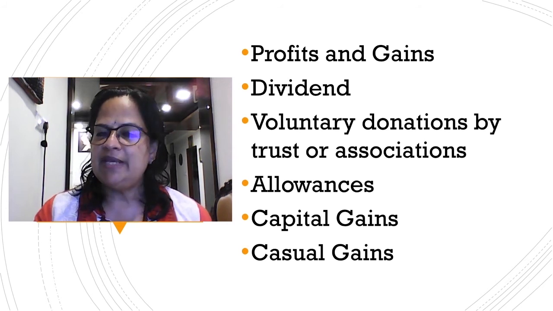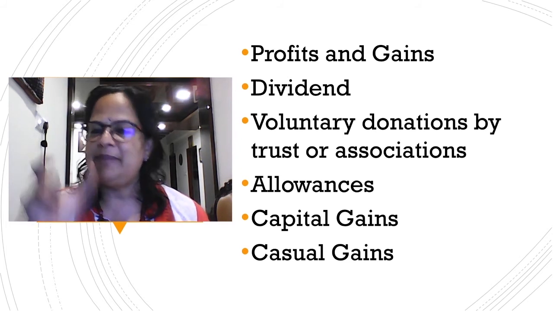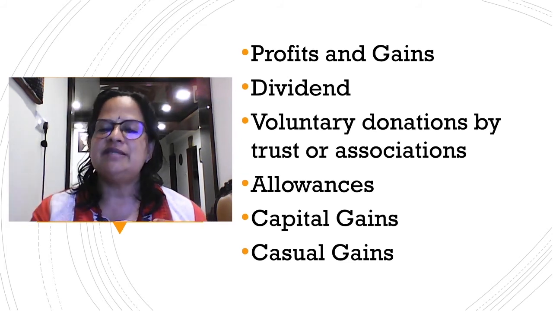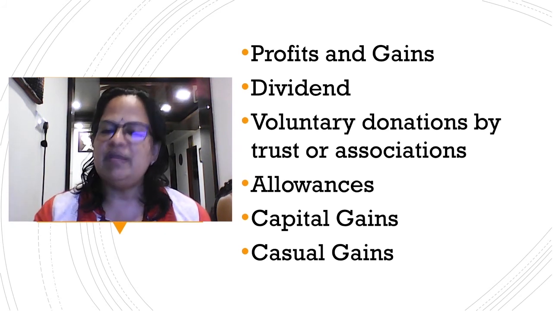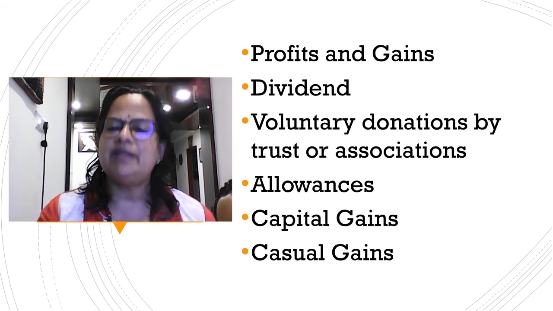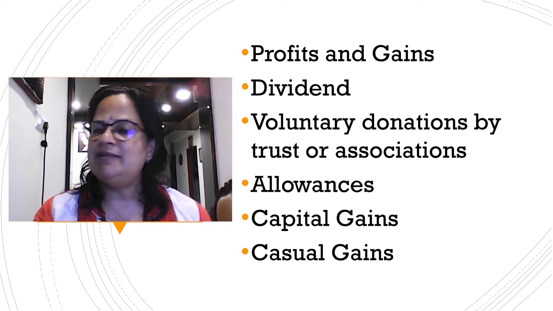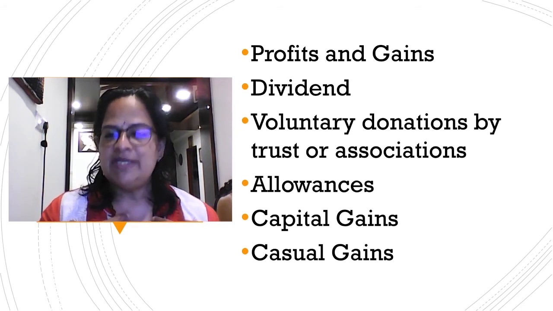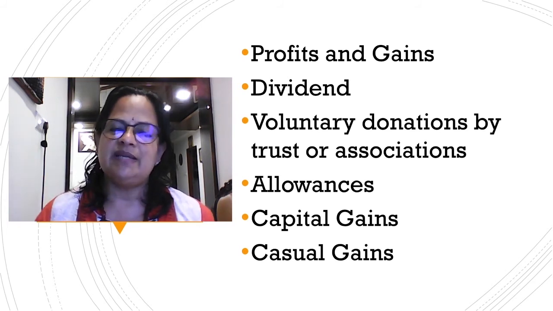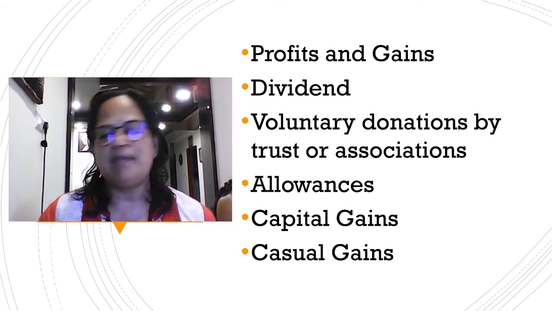Now capital gain. Already I've explained, capital gain is related to a capital asset. Capital asset means you're buying that item for long-term use. It can be a vehicle, a house property, land, antique jewelry, a rare painting, anything like that. You bought that, after a few years you're selling it, and you're getting a profit. So that is the capital gain.